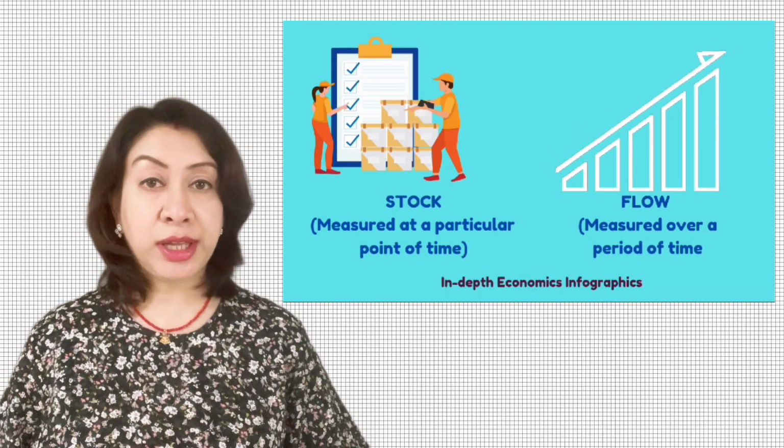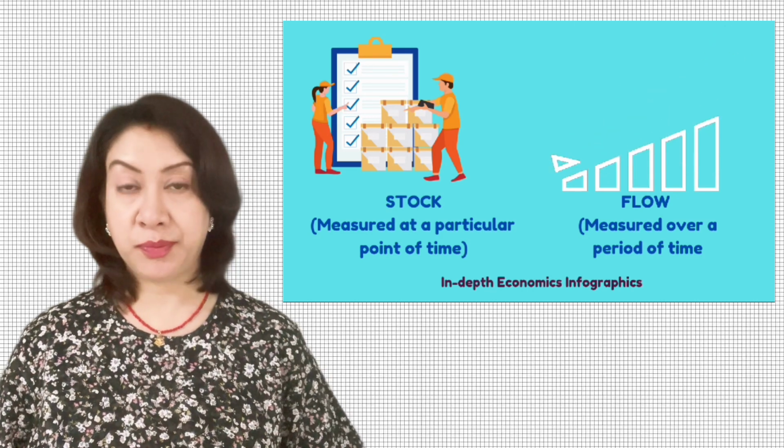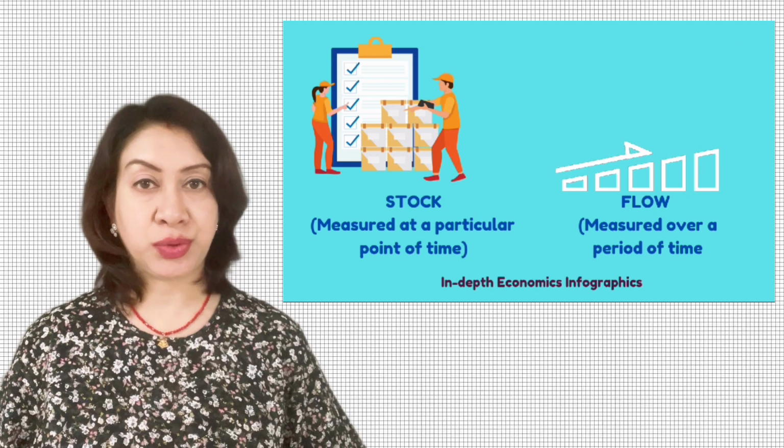Flow is a concept of variable which is measured over a period of time. Flow has a time dimension attached to it. Some of the examples of flow are income, interest on capital, and capital formation. All these are measured over a period of time. The same variable can be a stock and a flow. Let us consider a seller who had 100 mobiles in his store on 31st March 2024. It represents the stock of mobiles on a particular day. It becomes a flow when we attach a time dimension to it. For example, the seller sold 100 mobiles in January 2024.